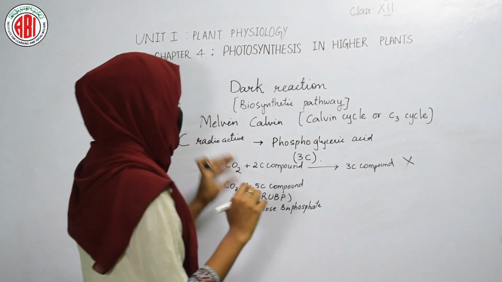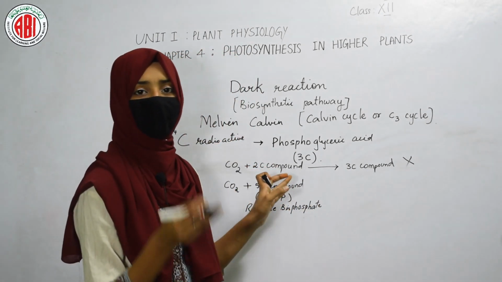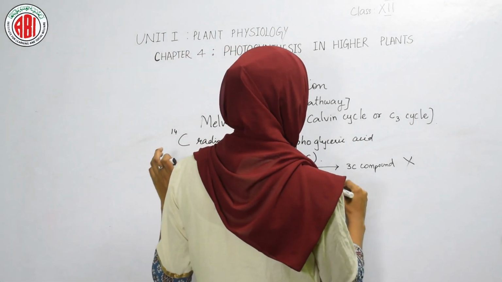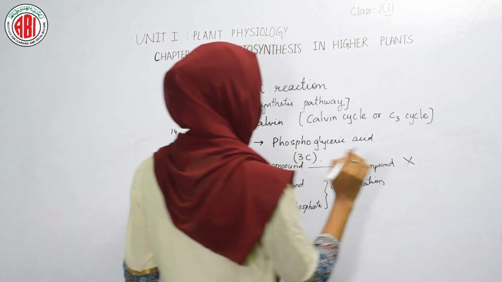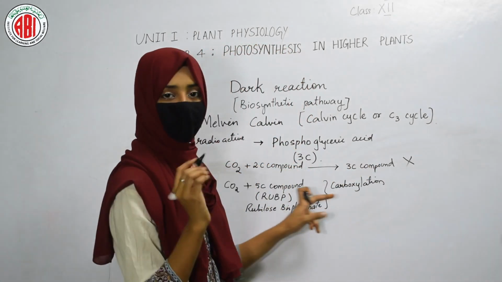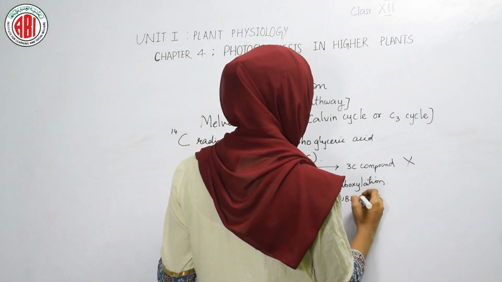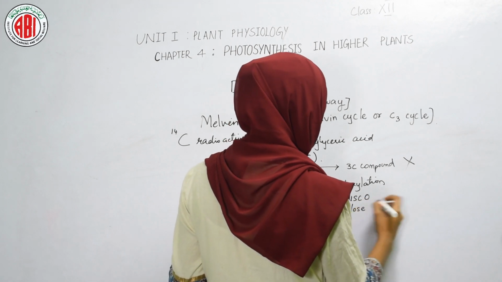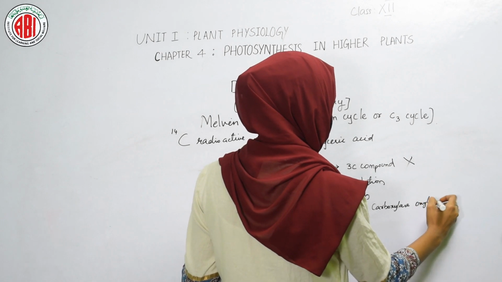When this 5-carbon compound combines with carbon dioxide, it undergoes a reaction called carboxylation. It can undergo carboxylation only in the presence of an enzyme called Rubisco, which is ribulose bisphosphate carboxylase oxygenase.